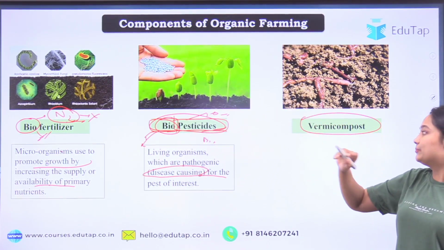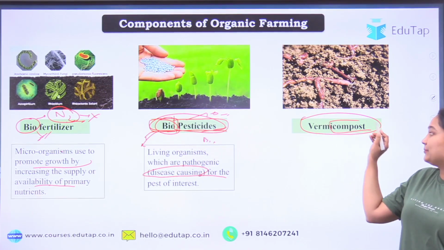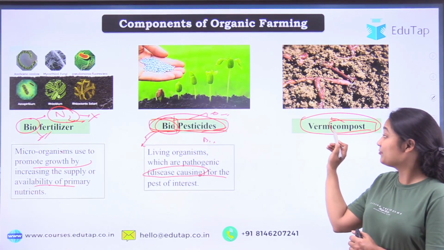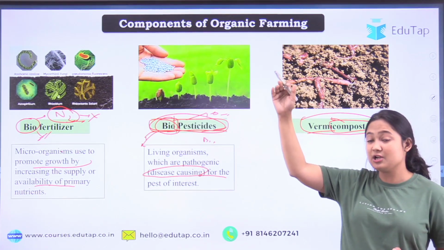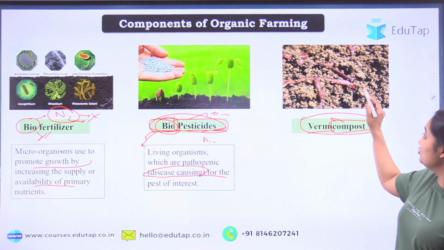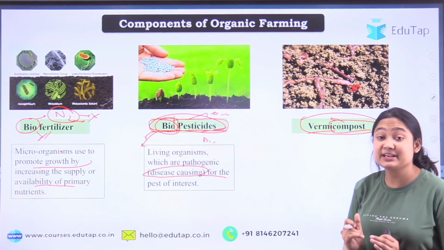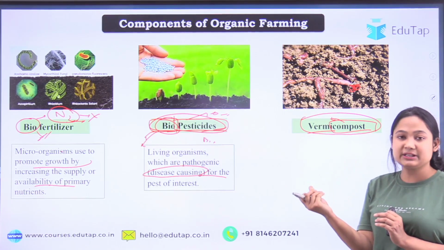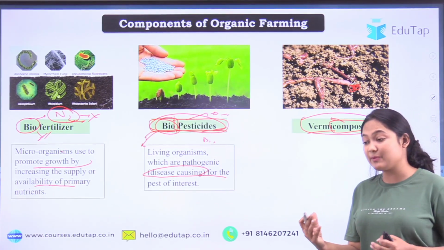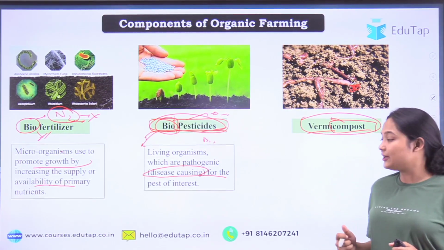Now let's come to vermicompost, because this is very important and very interesting too. So what do we do in vermicompost? We are again composting or decomposing our nutrient. But in the case of vermicompost, what is different from biogas production or anaerobic decomposition? We are using worms here. These worms will consume whatever waste you have provided them, and they will excrete it out. Whatever excreted product they release is very important, and that is known as vermicast, and your plant can readily consume it. Okay, it acts as a primary source of your plant nutrient.